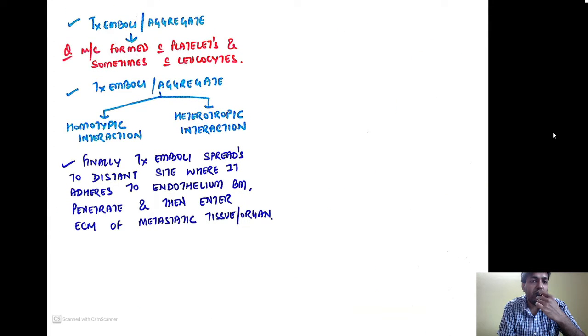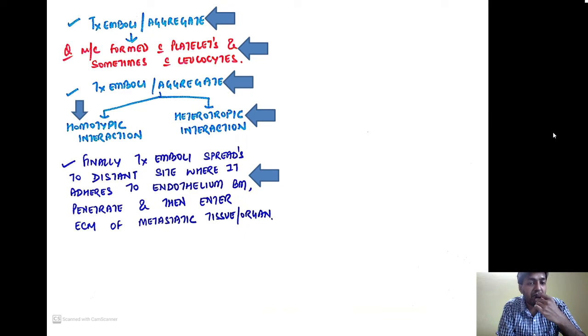So just to repeat, the tumor embolus or the aggregate is most commonly formed with the platelets, and sometimes with the help of leukocytes. The tumor embolus or the aggregates can form either a homotypic interaction or a heterotypic interaction. And finally, the tumor embolus spreads to a distant site where it adheres to the endothelial basement membrane. It will penetrate and then enter the extracellular matrix of the metastatic tissue or organ. It is rather a very simple process.